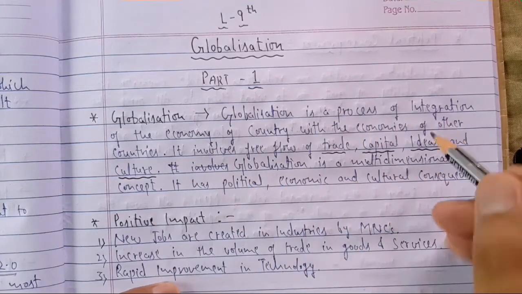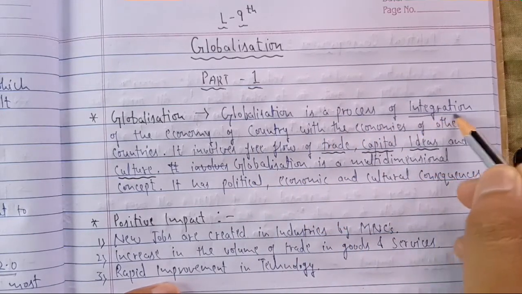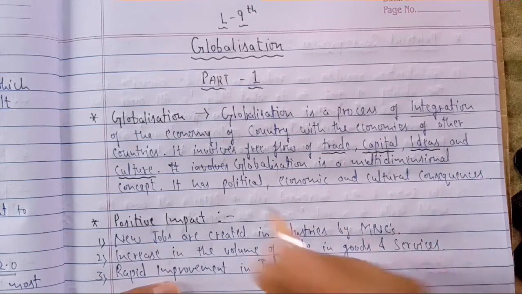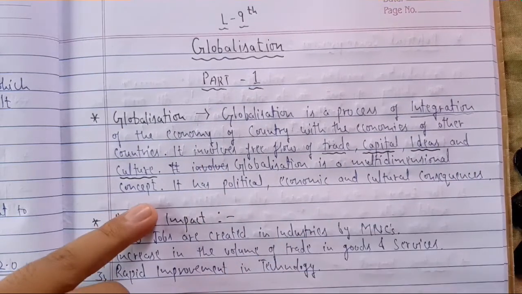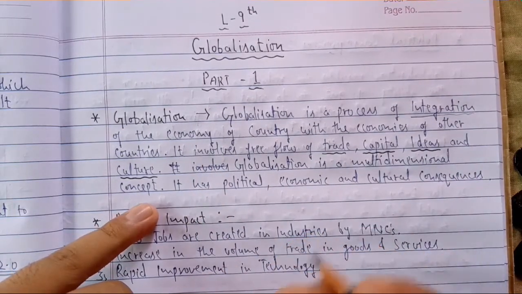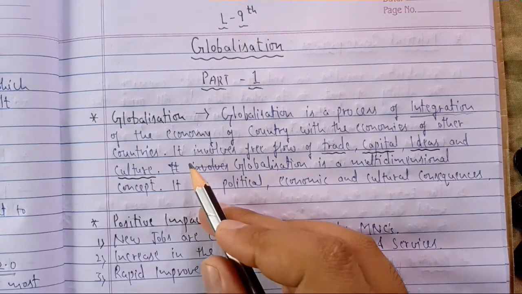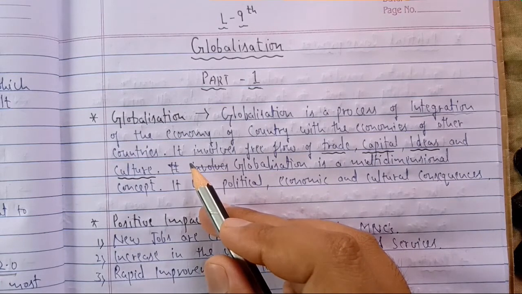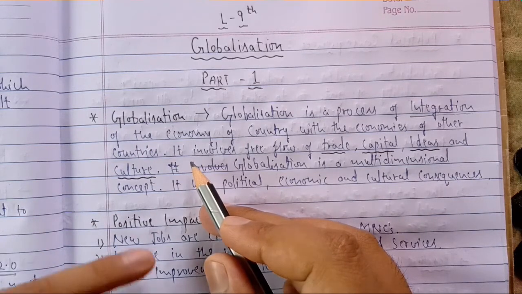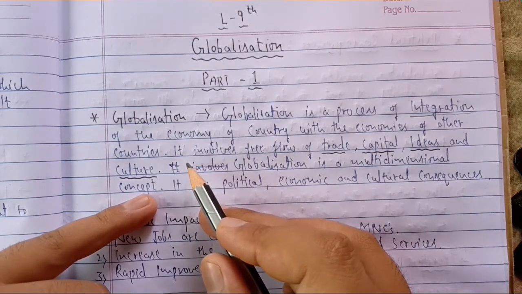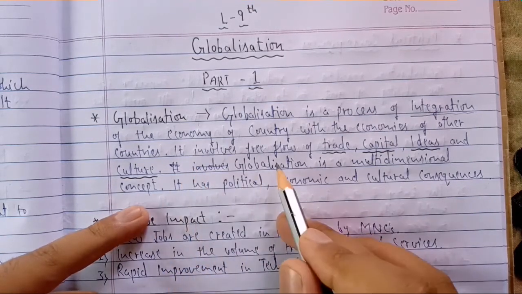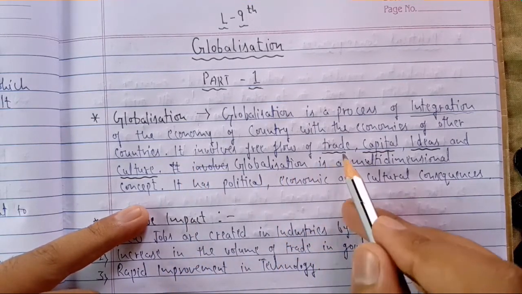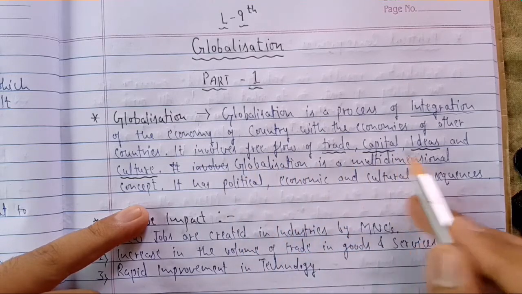Globalization is a process of integration. Integration, we can say, is joining or merging the economy of a particular country with other countries around the world, making our economy open in nature. If we are making our economy open, or integrating the whole economy of a country with other countries around the world, it involves free flow of trade, capital, ideas and culture.